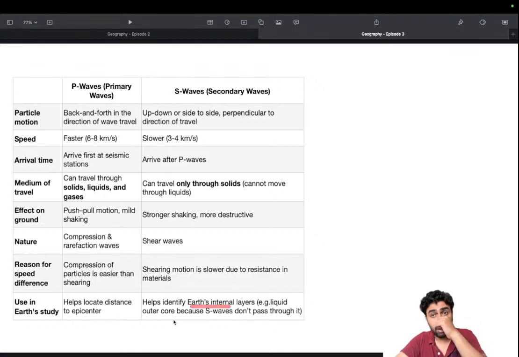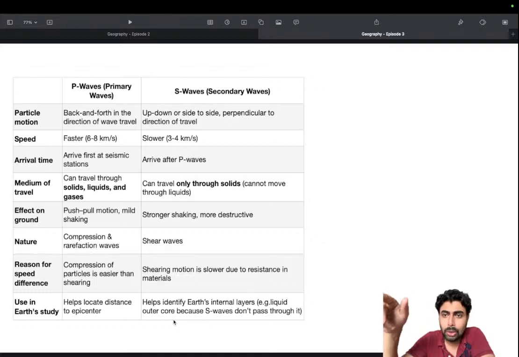Because they only travel through solids, we can identify the non-solid, liquid part of the Earth's core. So take a screenshot of this table, and I think that's all that is needed for any question asked on P and S waves. I put it in a crystallized, structured way because every time I forget it and need to revisit it before the examination. So I shared that with you.